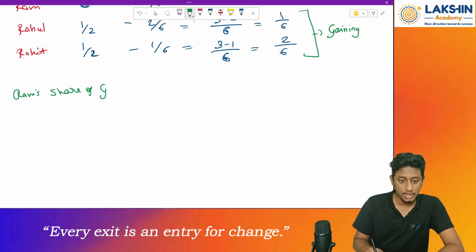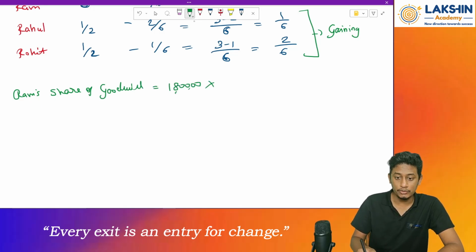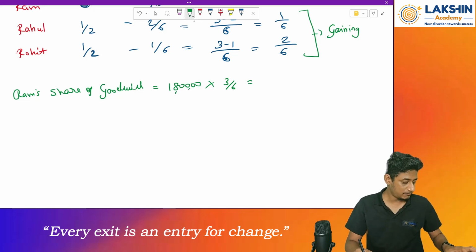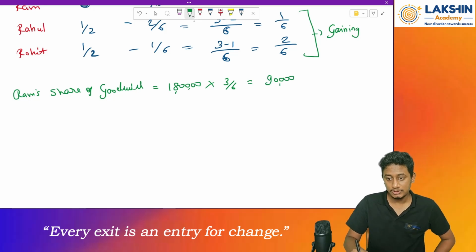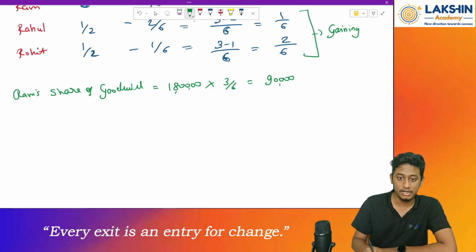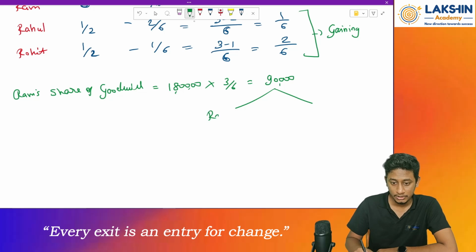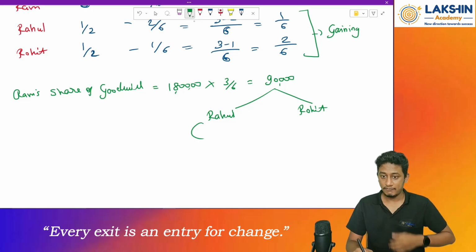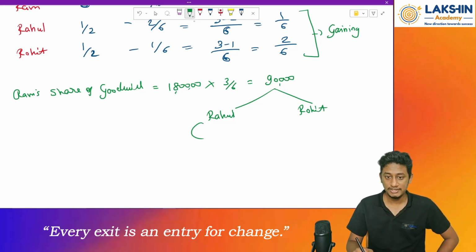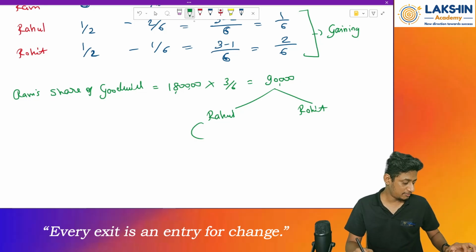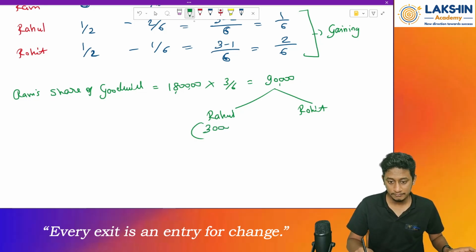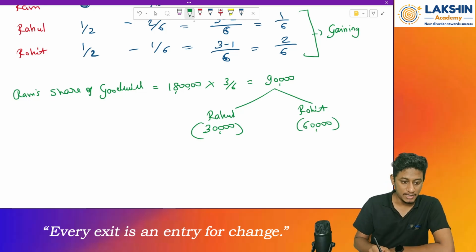Ram's share of goodwill will be equal to 1 lakh 80,000, that is the firm's goodwill, into his sacrifice ratio, that is 3 by 6. How much will that be? 1 by 2, so I can do 1,80,000 divided by 2 equals 90,000 rupees. Now divide this between Rahul and Rohit. How much will that be? 1 is to 2 ratio. So 1 by 2, I can divide this by 3. So 30,000 for Rahul and 60,000 for Rohit. Clear?